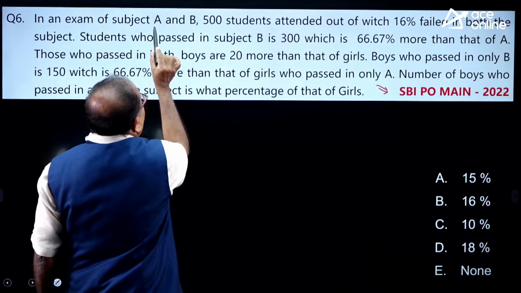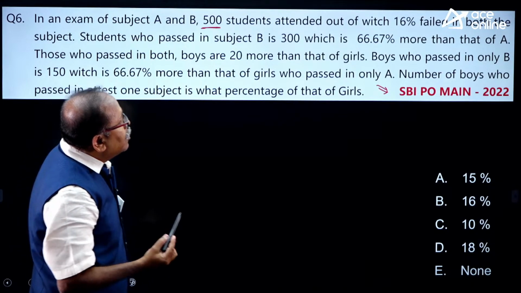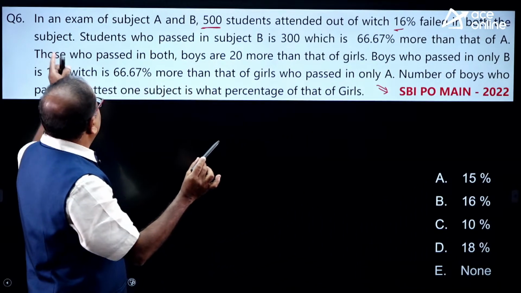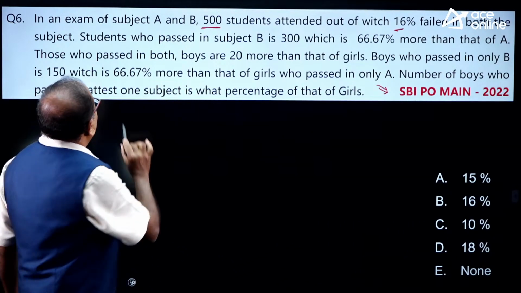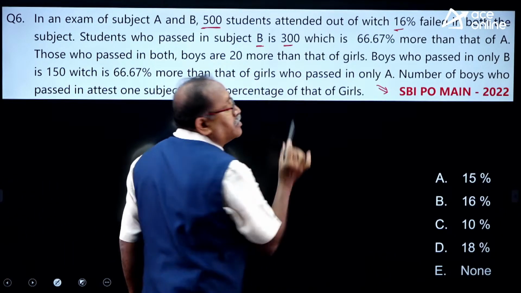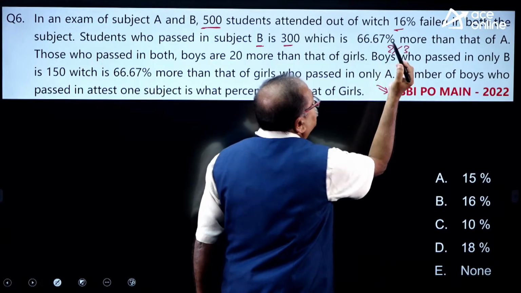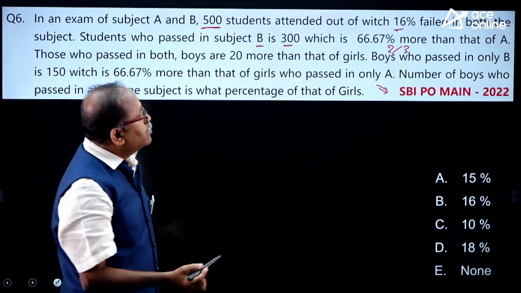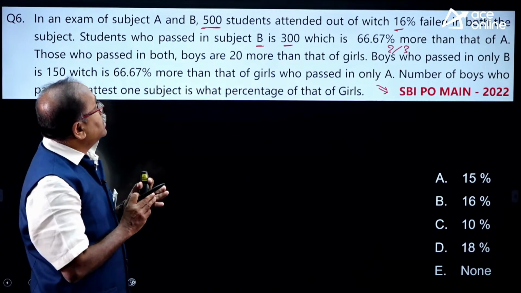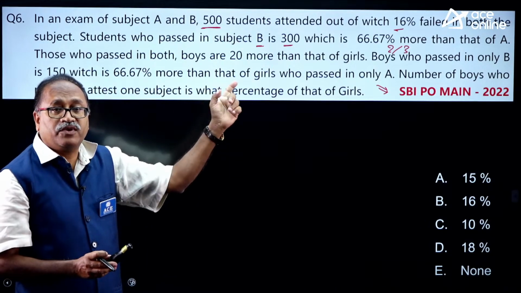In an exam, subjects A and B, 500 students attended, out of which 16% failed in both the subjects. Next, students who passed in subject B is 300, which is 2/3 more, 66.67%, than that of A. So I can find out how many passed in A and how many passed in B with this information.